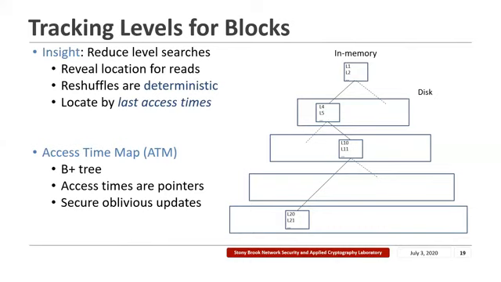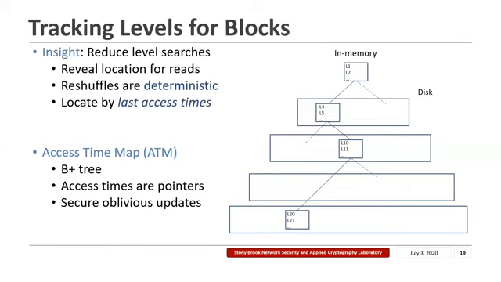Also, since reshuffles in SqORAM are performed at deterministic intervals, the buffer in which a block currently resides depends on its last access time. So the only thing we need to track is the last time that a block was accessed from SqORAM. And the way we do this is to store an additional data structure called an access time map, which tracks the last access times of all the logical blocks.